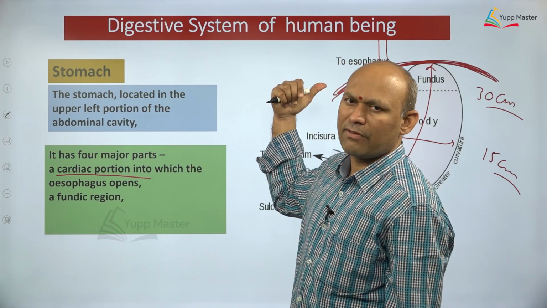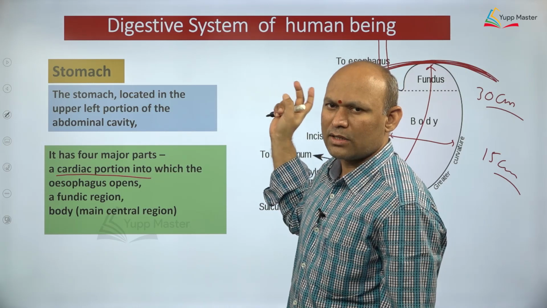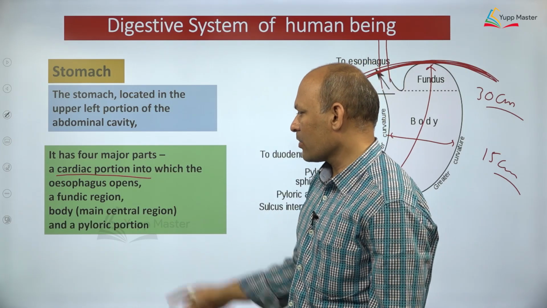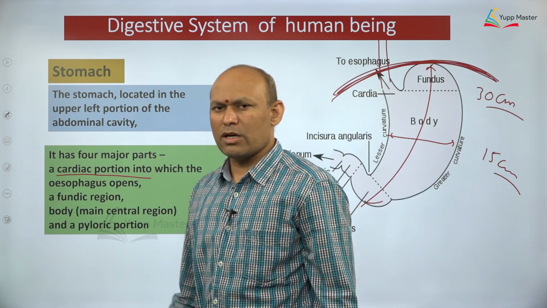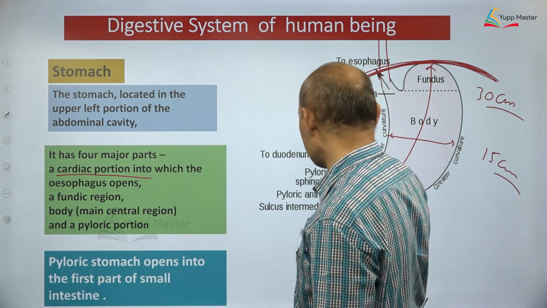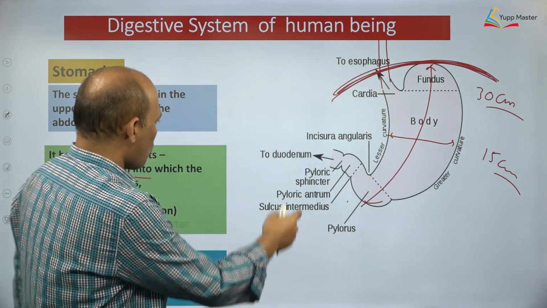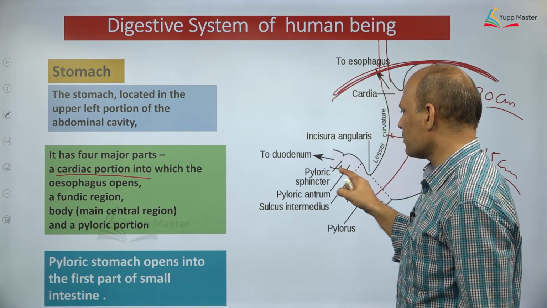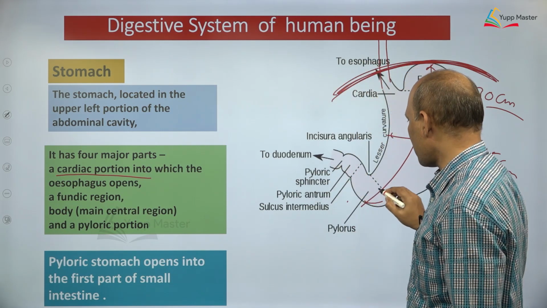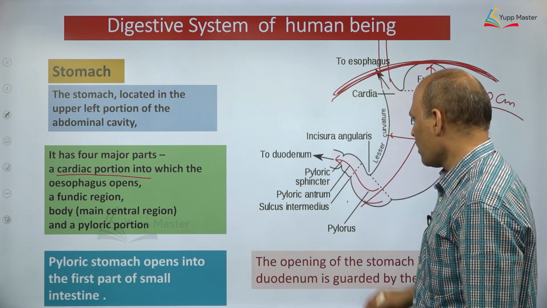Then the fundic region, or fundus region, you see. Then the body, the main central big part of the stomach, is called the body of the stomach. And the last one, you see, is the pyloric portion of the stomach. The pyloric portion opens into what, dear students? See, pyloric stomach, here. Pyloric stomach opens into the duodenum. The anterior part of the small intestine is called the duodenum. So the pyloric stomach is opening into what? Duodenum. It's very important, you need to understand.